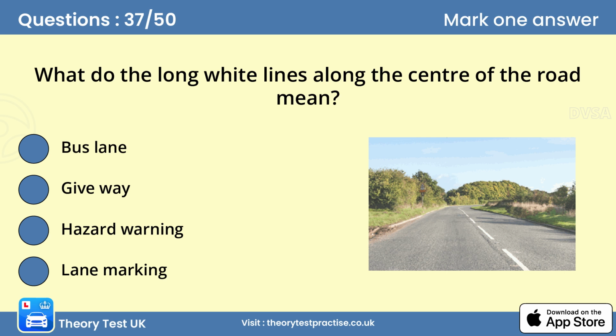Question 37. What do the long white lines along the center of the road mean? C. Hazard warning. The center of the road is usually marked by a broken white line, with lines that are shorter than the gaps. When the lines become longer than the gaps, this is a hazard warning line. Look well ahead for these, especially when you're planning to overtake or turn off.